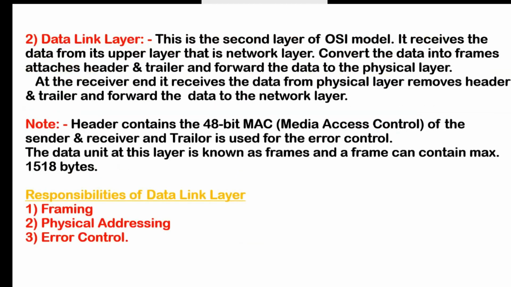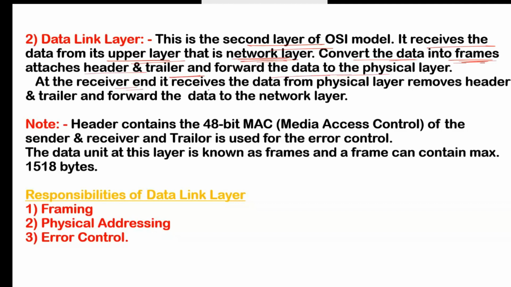Now the next layer is the data link layer. This is the second layer of the OSI model, as we discussed earlier. It receives the data from its upper layer, the network layer. Then it converts the data into frame format. As we discussed, on the data link layer the data unit is frame. It converts that data into frames, attaches a header and trailer, and forwards the data to the physical layer, the lower layer.